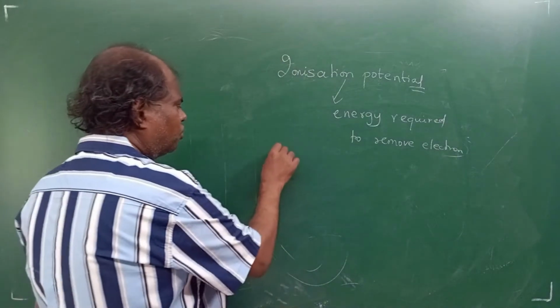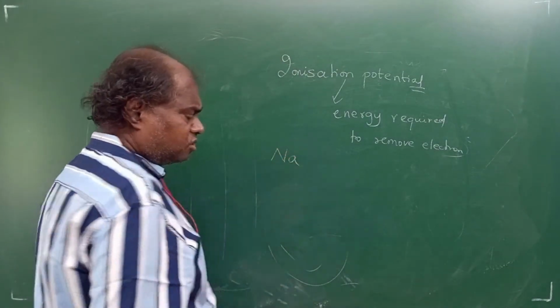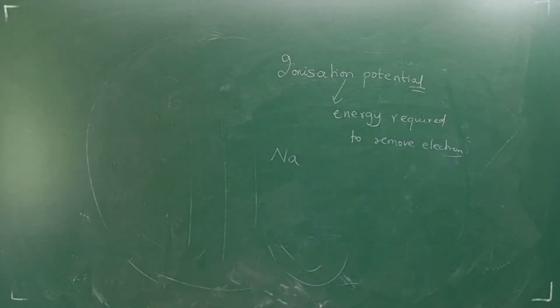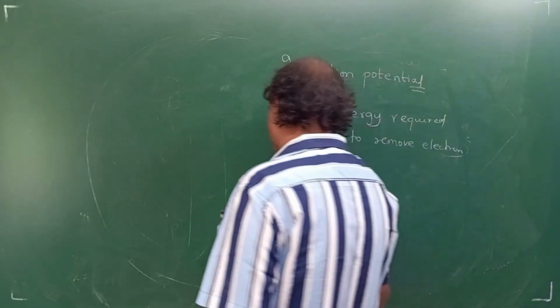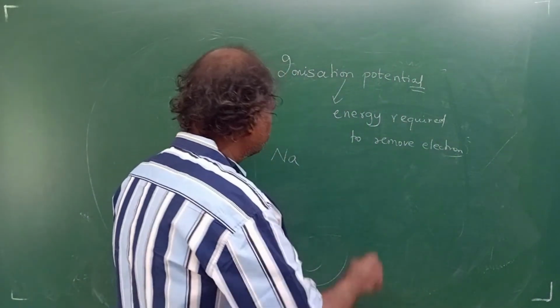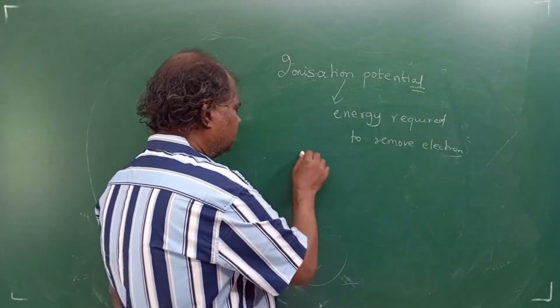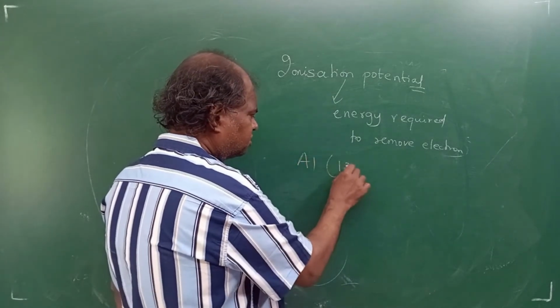Now, for example, I've got sodium, right? Now, students, this ionization potential, please remember, they ask a lot of questions in this. So you pay proper attention on this. Clear? Let's not take sodium, let's take aluminum, right? So aluminum has got 13 electrons.